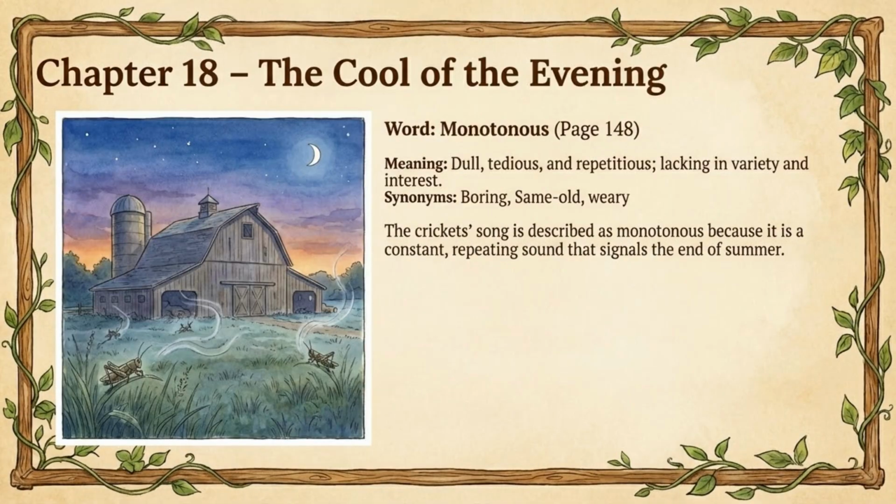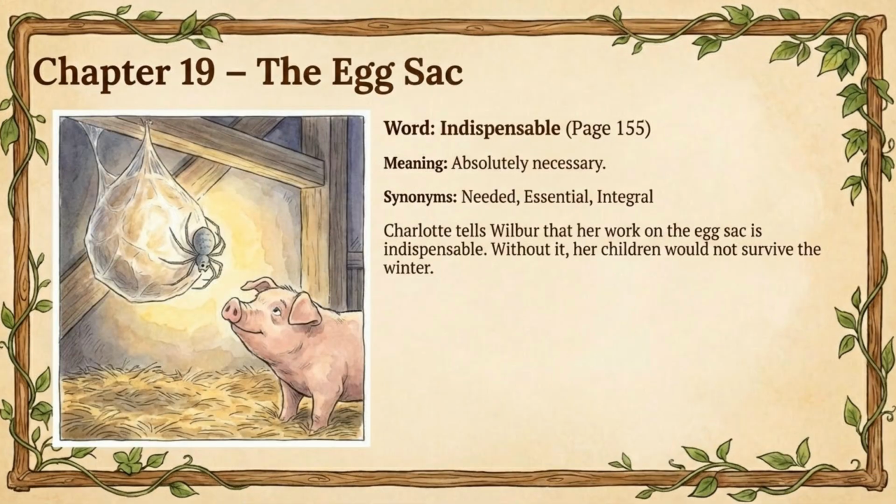As summer ends, the cricket's song becomes monotonous. It is a dull, repetitive sound that signals the changing seasons. Synonyms include boring, same old, weary. Charlotte creates her egg sac, calling it indispensable. It is absolutely necessary because, without it, her children would not survive the coming winter. Synonyms include needed, essential, integral.